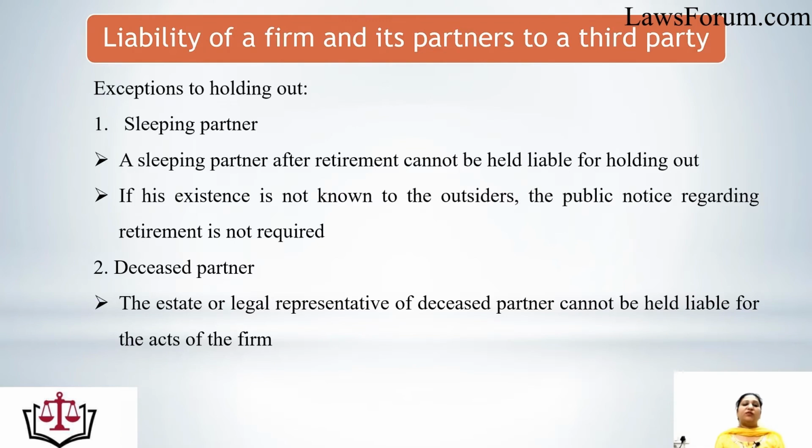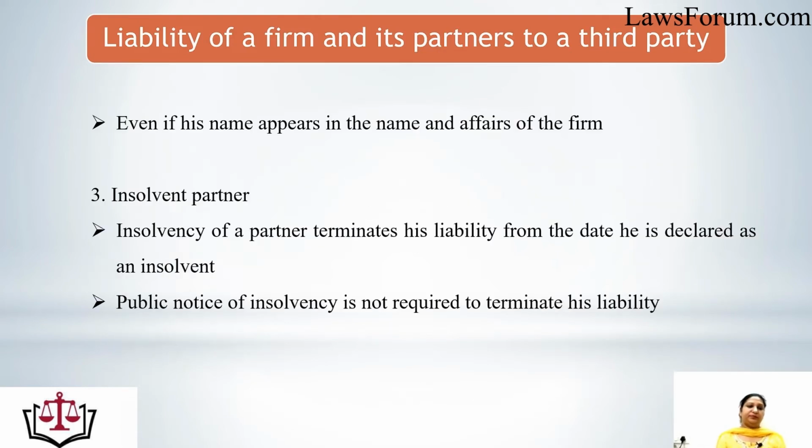Second is the case of the deceased partner. If any partner of the firm, due to death, is now not a partner of the firm, the estate or legal representatives of that deceased partner cannot be held liable for the acts done by the firm. Even if after the death the name of the deceased partner appears in the name and affairs of the firm, even then that partner's estate or legal representatives would not be held liable.